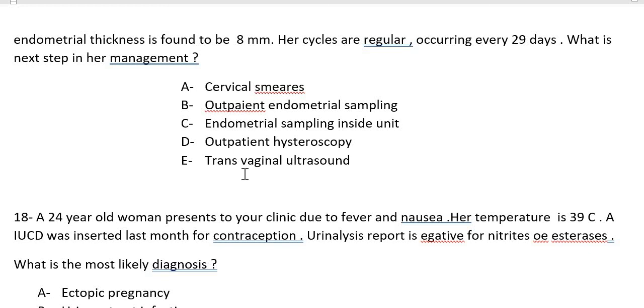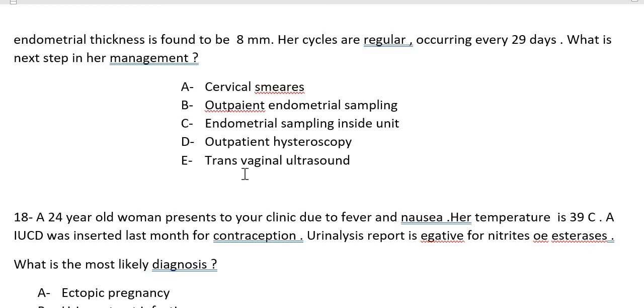I think B, the outpatient endometrial sampling. Why so? When you have to do the sampling, you can do that as an outpatient. We can take the sample under hysteroscopy, but even if we do the hysteroscopy, the aim is to get the sample, right?